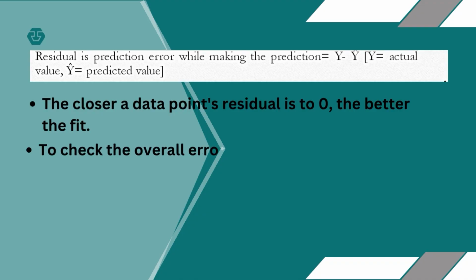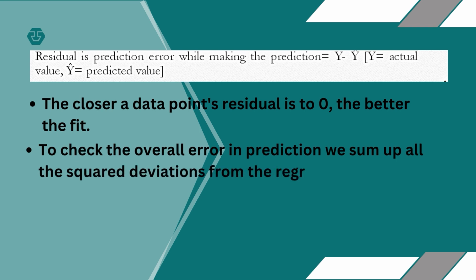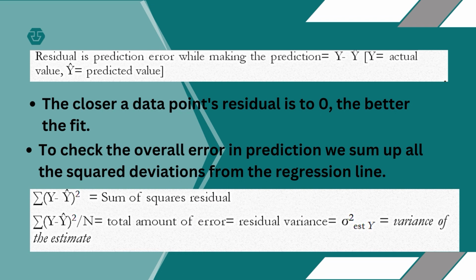To check the overall error in prediction, we sum up all the squared deviations from the regression line. We square them because if you add the deviations, the total comes out to be 0. So we don't add the deviations, we add the squares of the deviations. So we calculate (Y minus Y cap) squared and then add it for all the points.